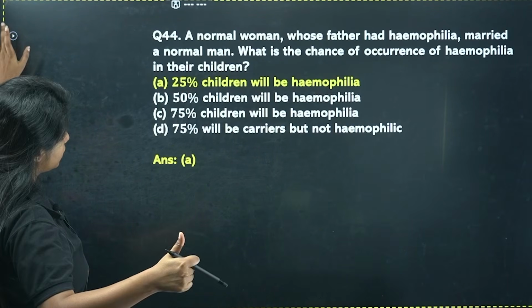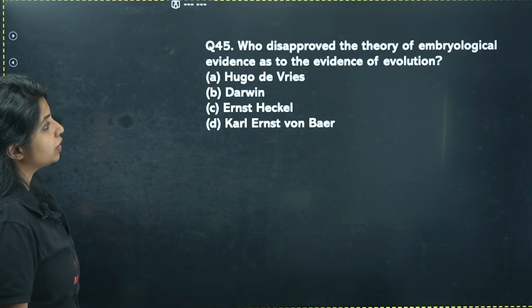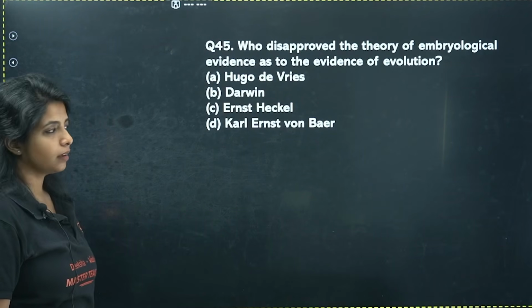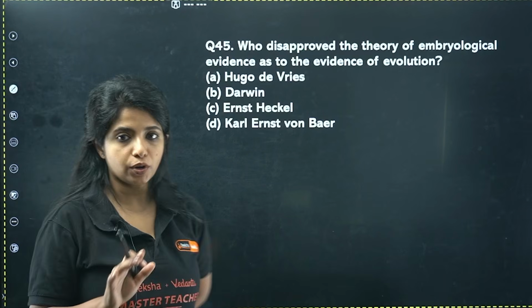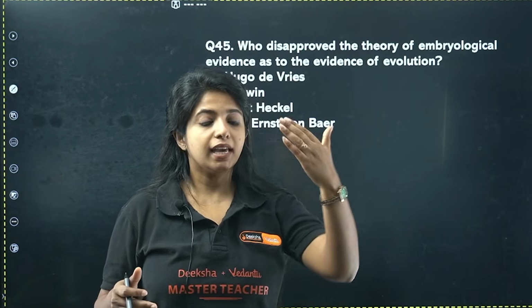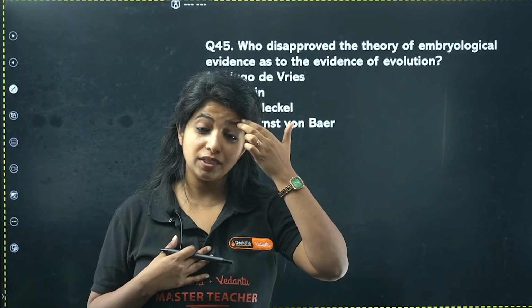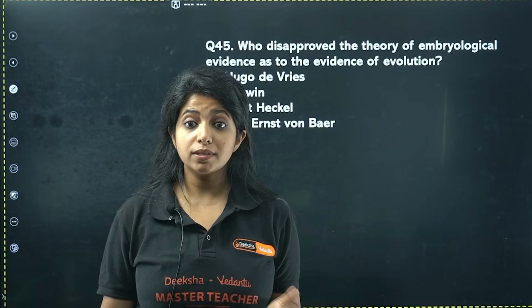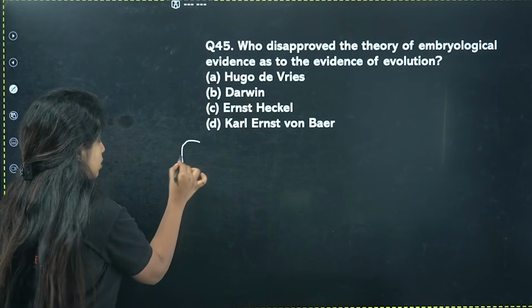Perfect. Next one. Who disapproved the theory of embryological evidence as evidence of evolution? Embryological evidence means basically, for example, when human beings are formed, in our embryonic stage, we have the gill slits, we have the tail and everything. It shows that we have evolved from the fishes.